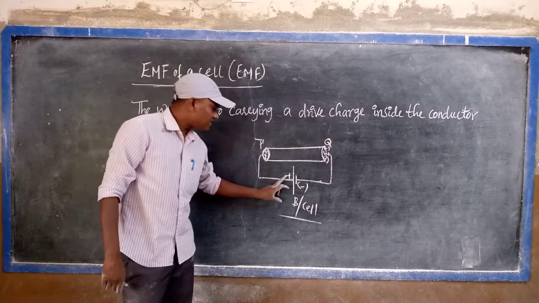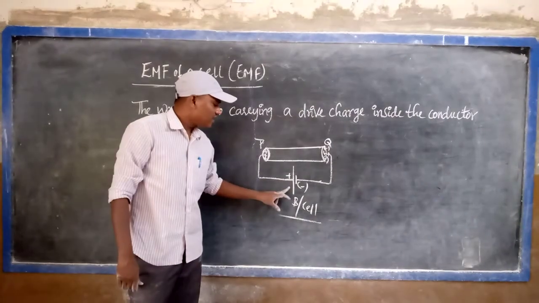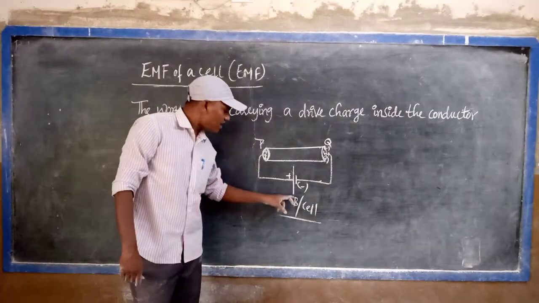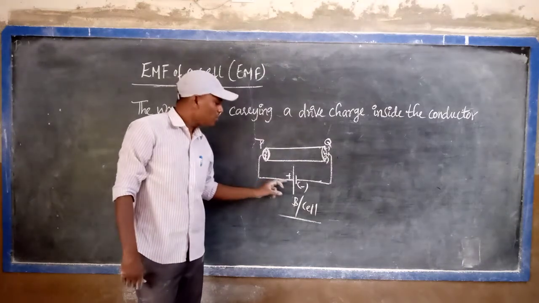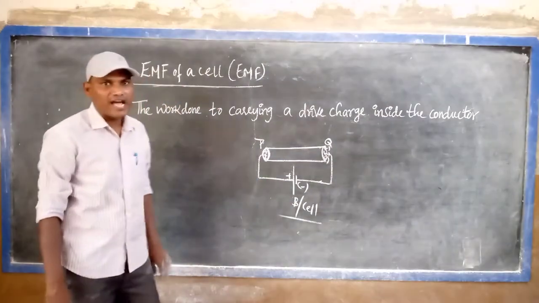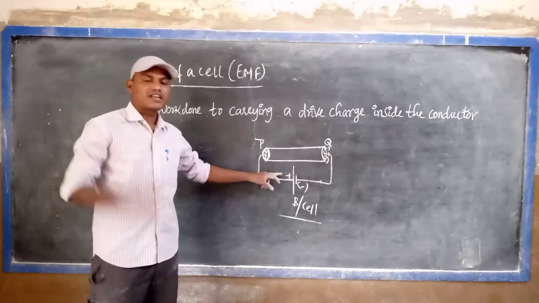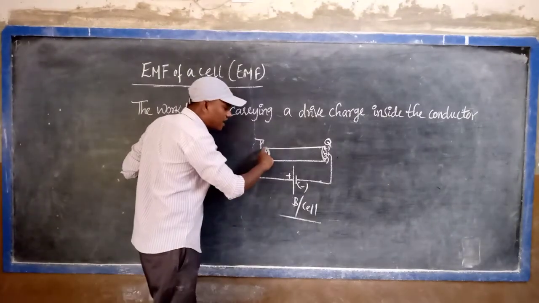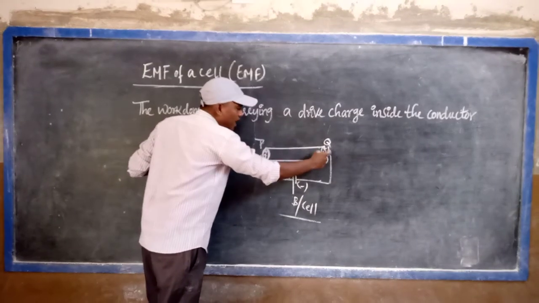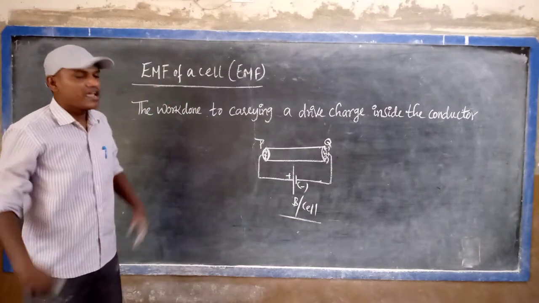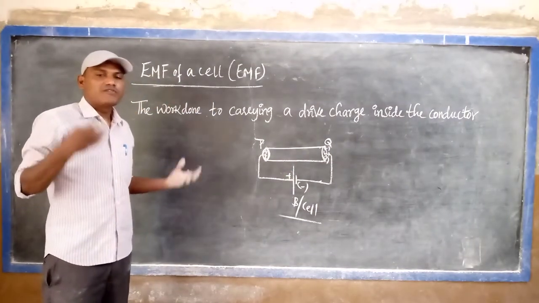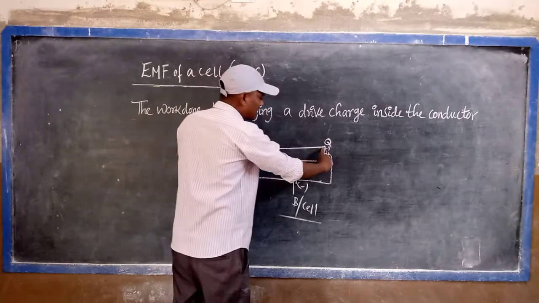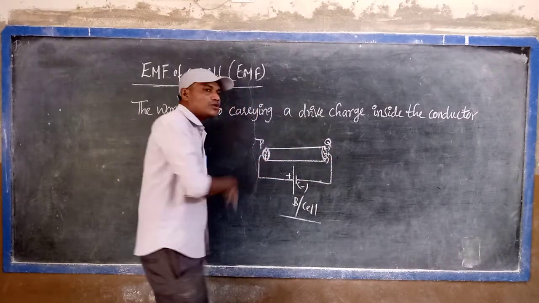That's why the terminal of a battery which has higher potential is called the positive terminal. The longer line in the battery symbol represents the positive, and the shorter line represents the negative. Plus represents the higher potential, minus represents the lower potential. So at the P end higher potential is created, at the Q end lower potential is created. We know that charge or energy will always flow from higher to lower. By creating this difference, the electrons are moved from Q to P.